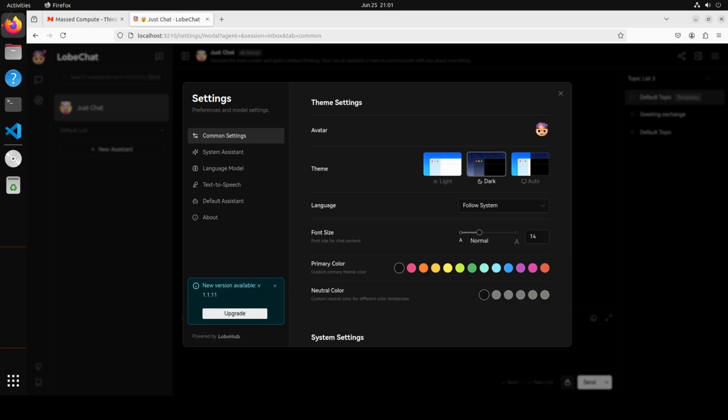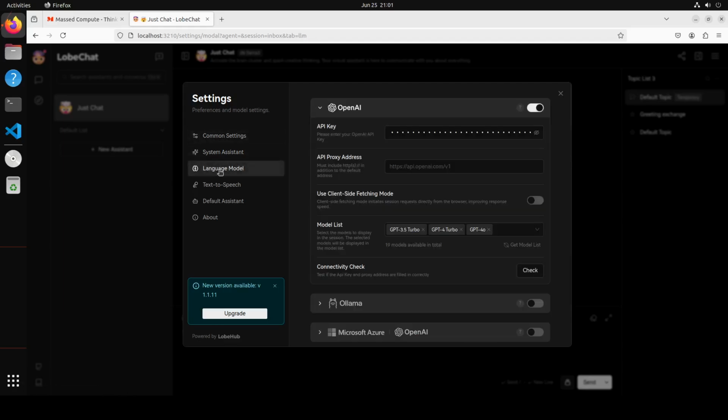You can set the mode to light or auto. And then the interesting part is this language model, where you can set a lot of language models. For example, you can put the API key, which has already been populated when we ran it here, and then you can even make the check. So you just click on check. It is going to check your API key, so it is all good, and you can select the model which you want the user to see. For example, here GPT 3.5 and that sort of stuff.